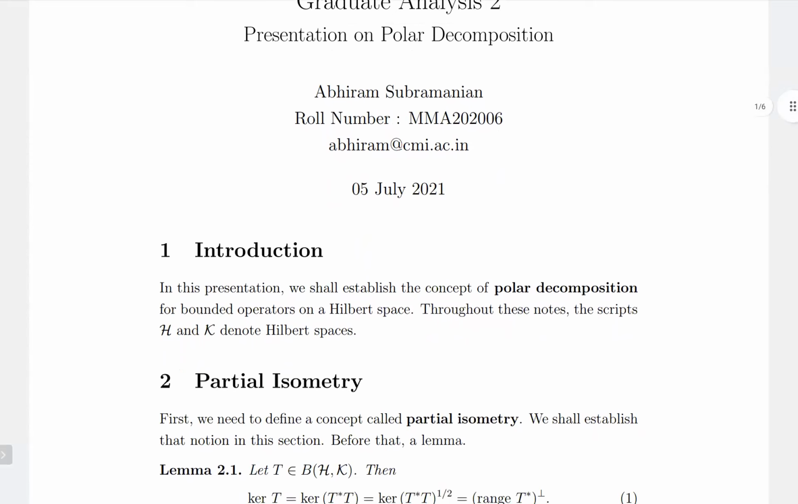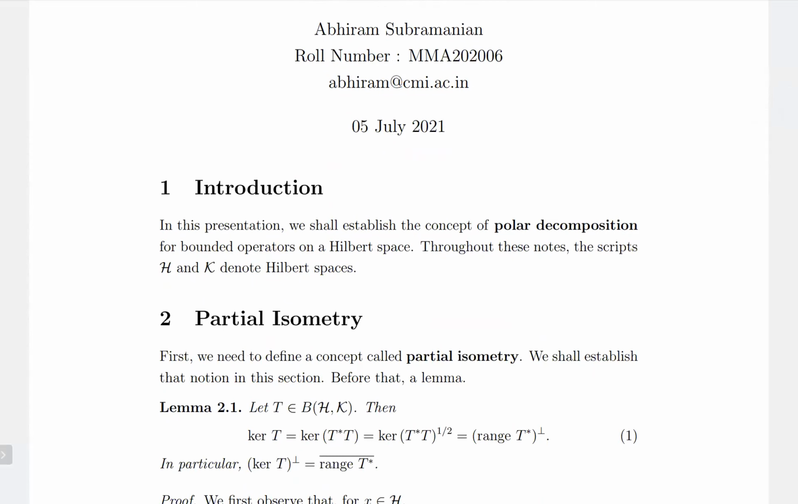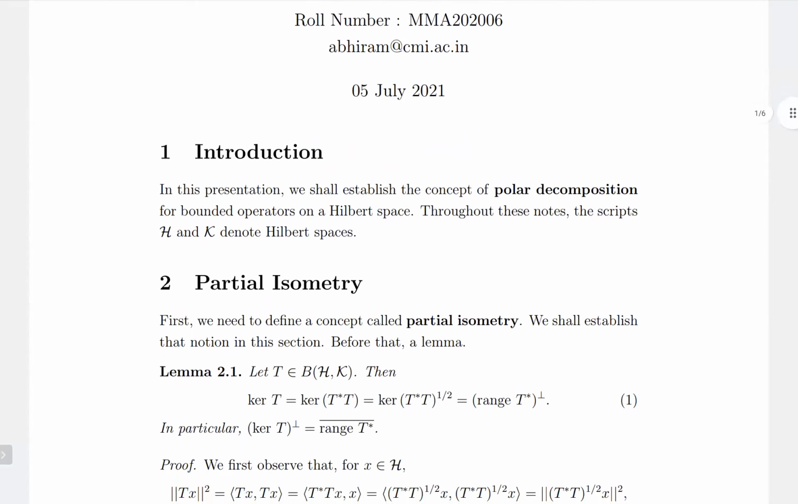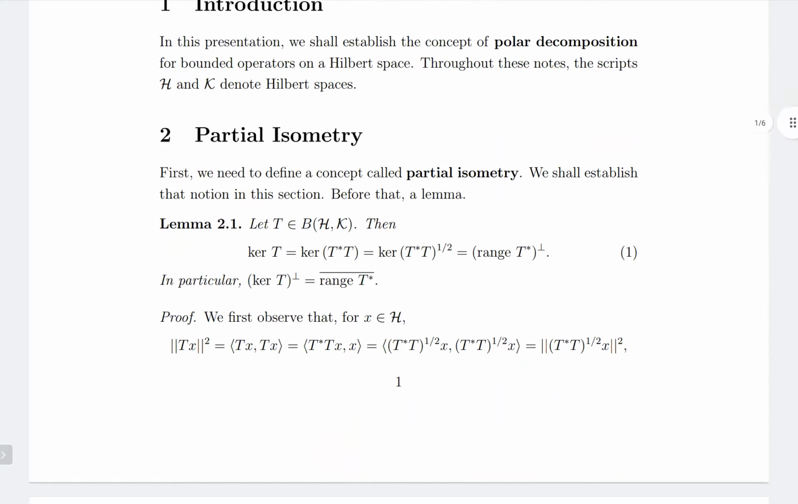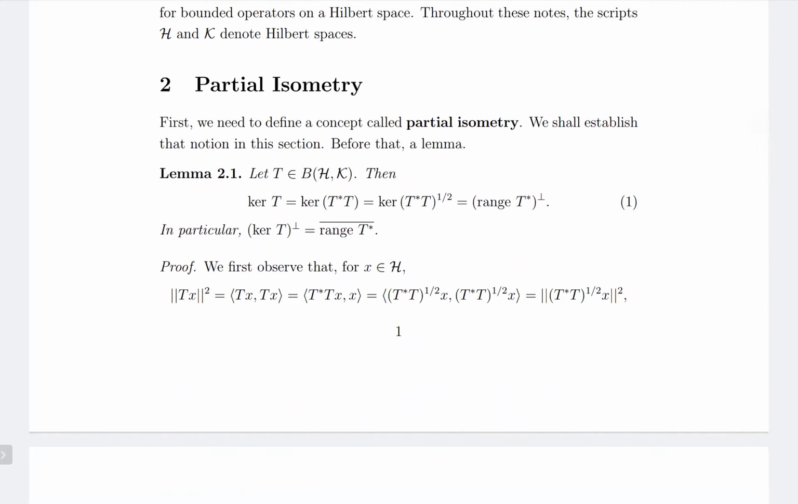So throughout these notes, H and K will denote Hilbert spaces, and first we need to define a concept called partial isometry. This partial isometry is a crucial topic, and we'll define the polar decomposition using this concept. For that, this lemma is used throughout this presentation. It's a very easy lemma, but it's better to give the proof of it so that people don't get confused.